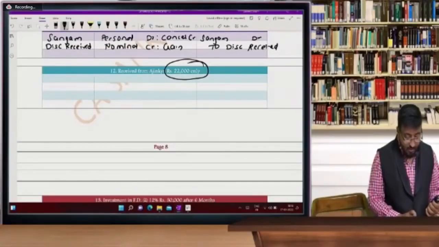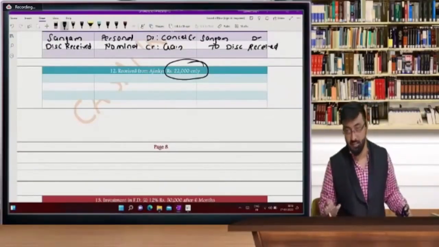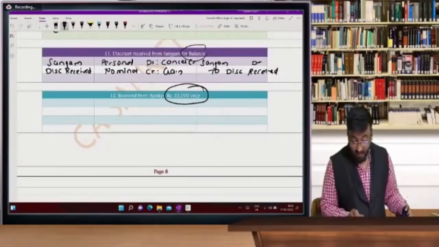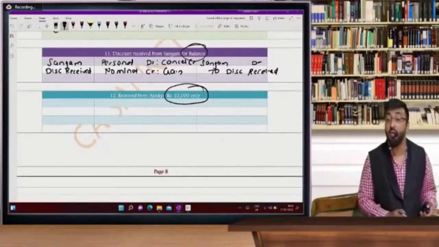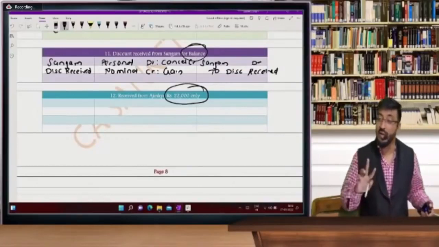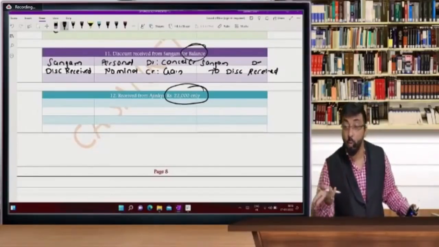Beta, Sangam is a person and creditor, so he should be credited, says Charatinja ji from SRO. No beta, Sangam, we have to cancel his balance. Creditor, we have to cancel because now he is no more a creditor in this entry, and therefore we will give debit to his account. We are cancelling his account. So how to cancel it? By giving opposite effect.